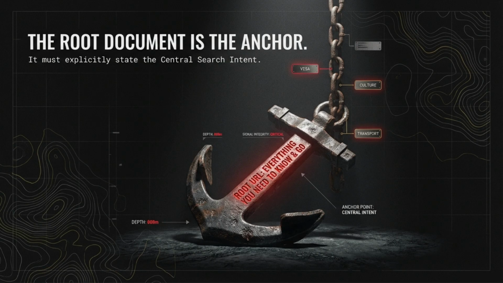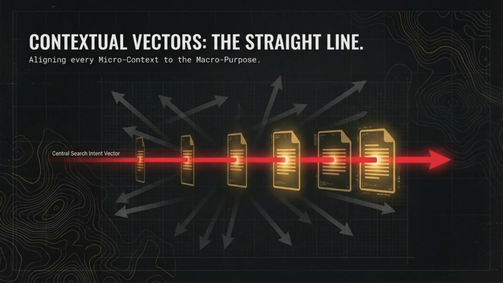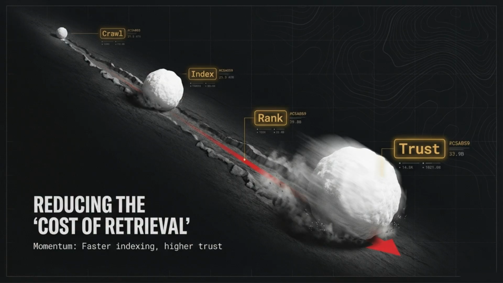The root document is the anchor and must explicitly state the central search intent. It should cover everything you need to know and go, providing signal integrity. Contextual vectors create a straight line by aligning every micro-context, your individual documents, to the macro purpose, which is the central search intent vector. Focusing on central search intent reduces the, quote, cost of retrieval.